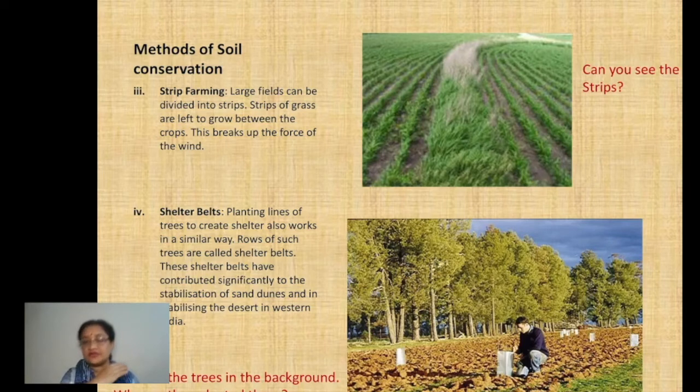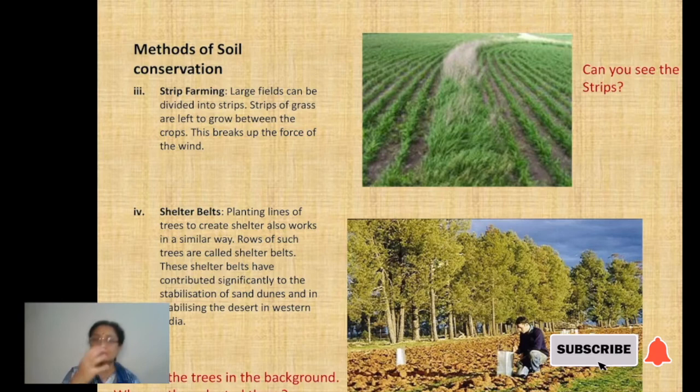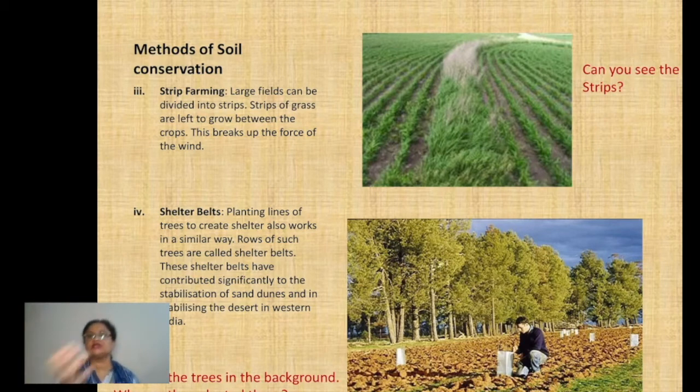By the wind when it blows with a high speed. It has a lot of force with it, and when it has a lot of force, it carries all the soil along with it, if it is not covered by any vegetation. So for that purpose, there are two methods most commonly practiced in those areas which are going through the erosion caused by wind. Now, what are the two methods?